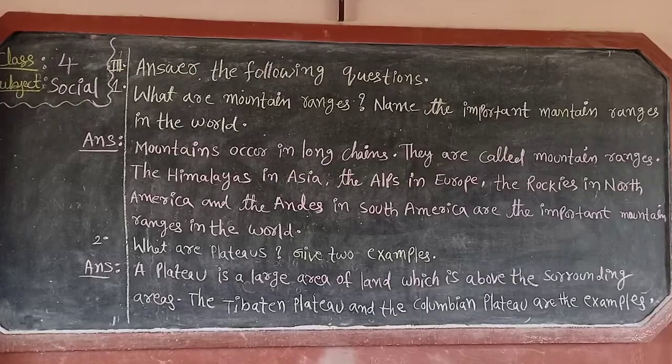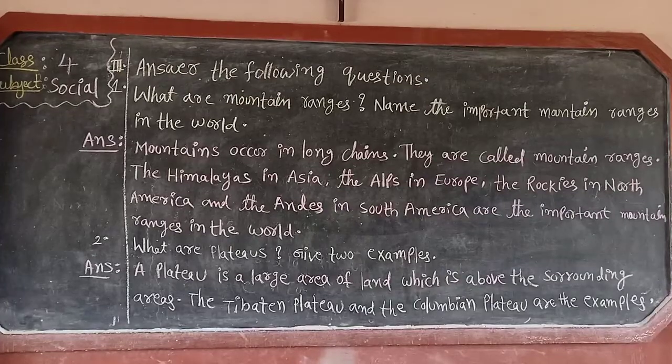Next, second question. What are plateaus? Give two examples. Now second question answer. A plateau is a large area of land which is above the surrounding areas. The Tibetan Plateau and the Colombian Plateau are the examples.